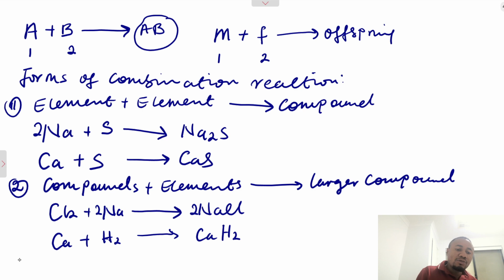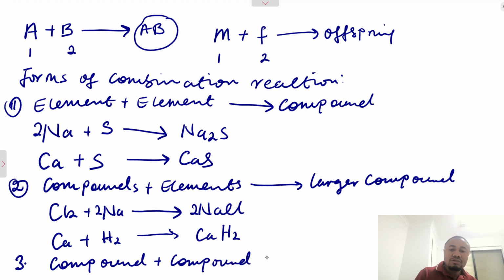Then we can also have number 3, the third one. We have compound plus compound to give us a giant compound or a polymer. This is always found in organic reaction, where you talk about polymerization reaction. And a typical example is polymerization reaction, whereby you can have 2 or more ethene molecules.